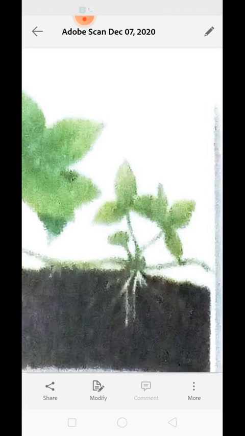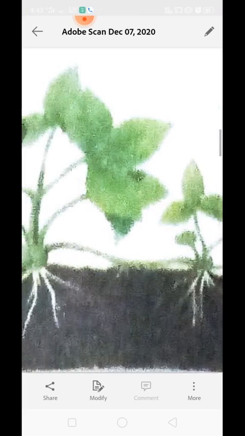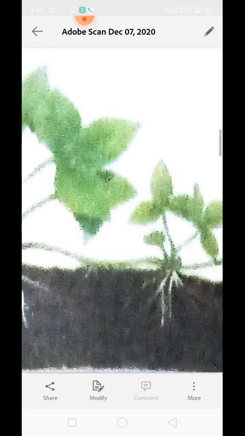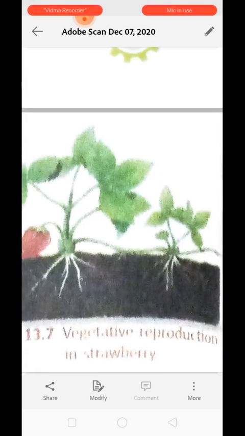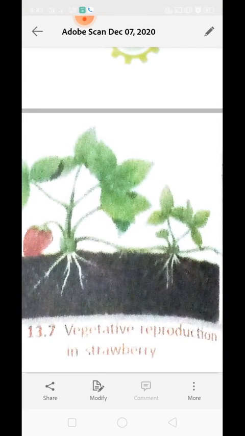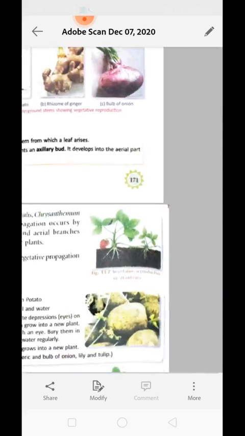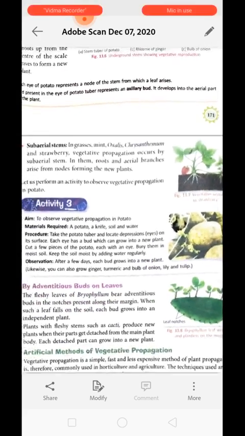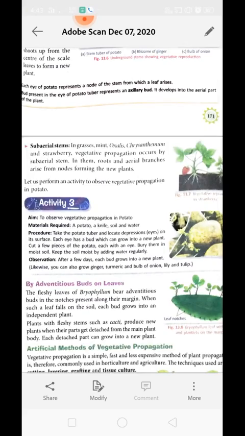After the second plant is ready, the connection between the parent and the daughter plant can be broken. Understood? Both plants will live separately and individually. Clear? Now we have the third activity, which is to observe vegetative propagation in potatoes.